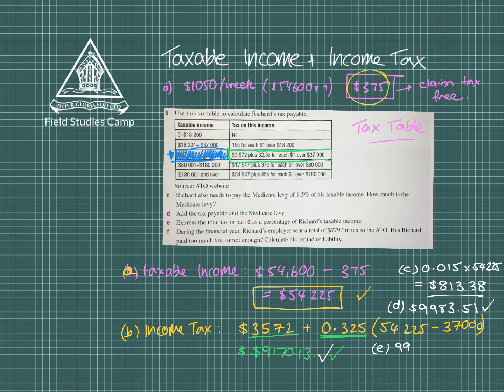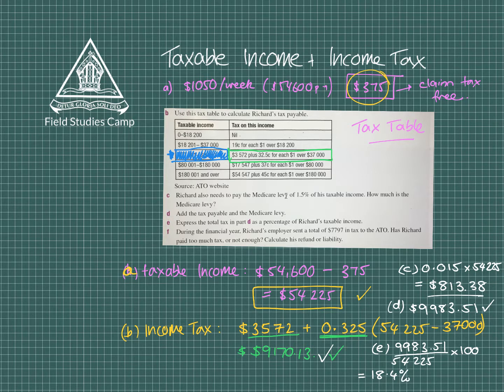Well, I've got my 9983.51 over, and it says as a percentage of his taxable income. So my taxable income is 54225, and to turn any fraction to a percentage, we simply times it by 100. Once I do that, we end up getting 18.4%. So again, those back-end questions are pretty straightforward.